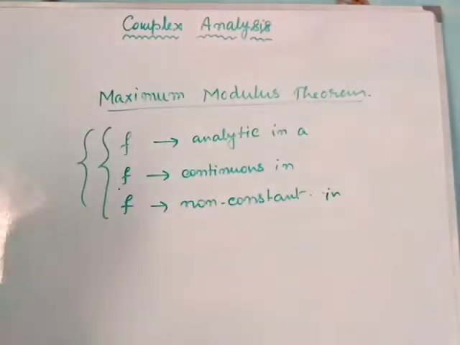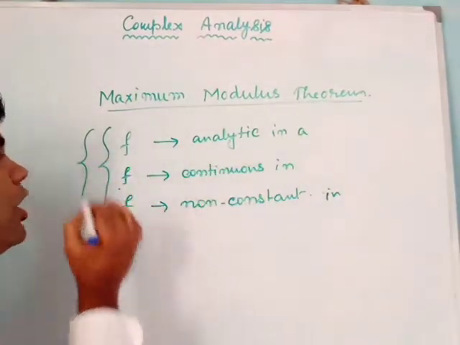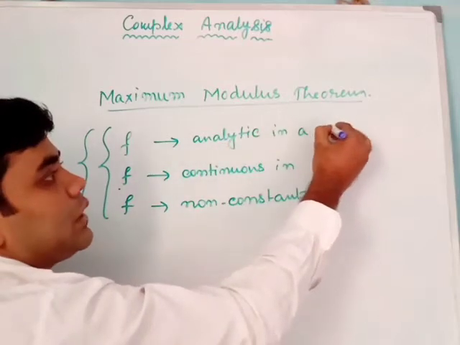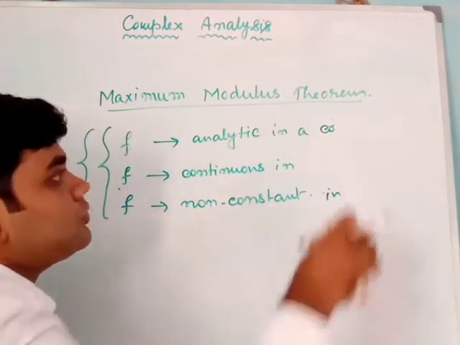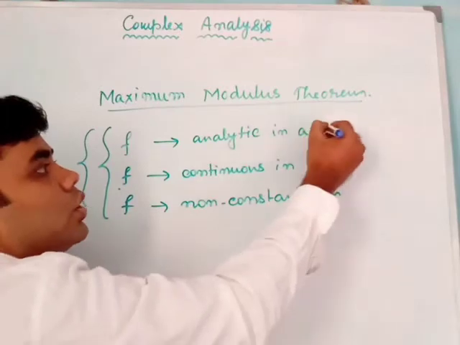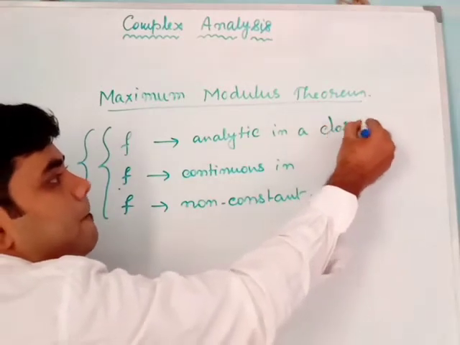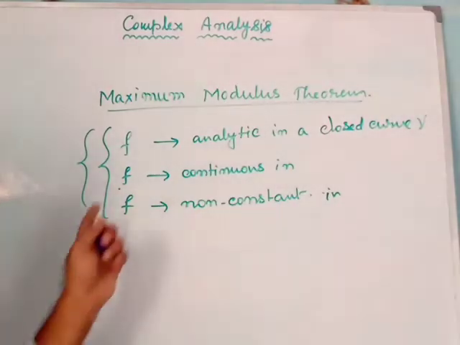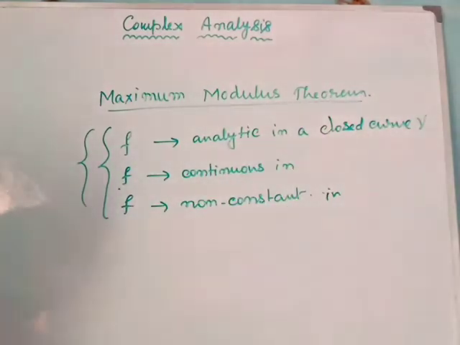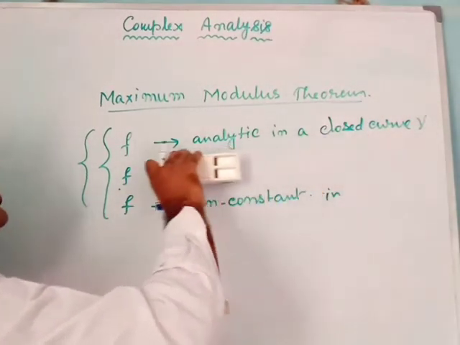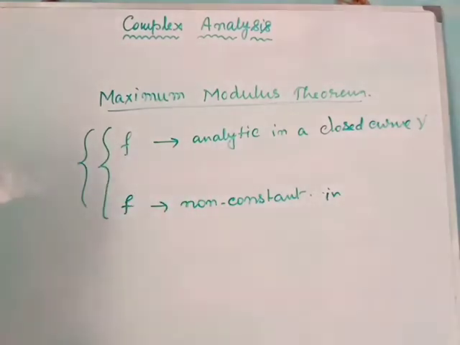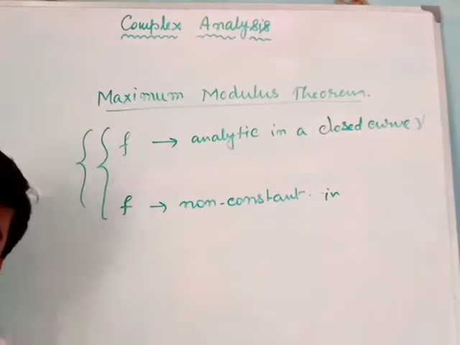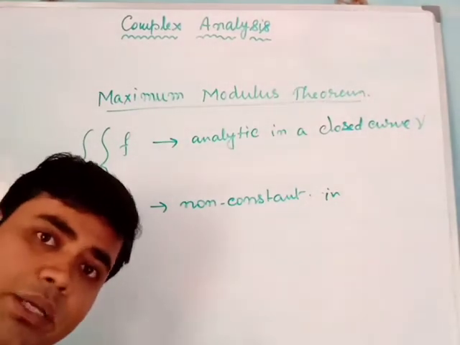The alternative form is that the function f should be analytic in a closed curve gamma. Then we can drop the continuity criterion, because when a function is analytic in a closed curve gamma, it is obviously continuous as well on that closed curve.